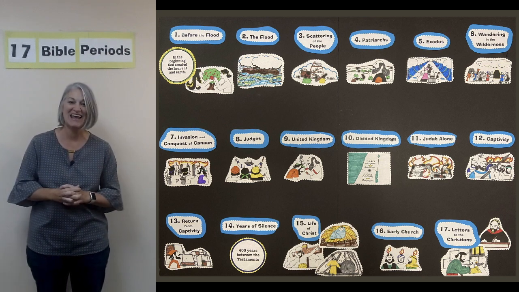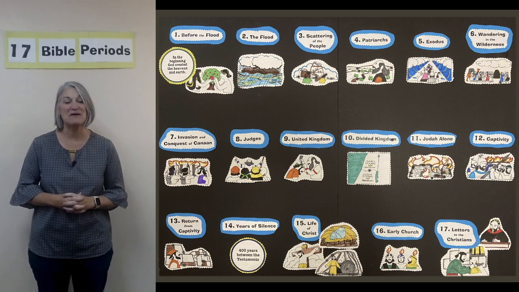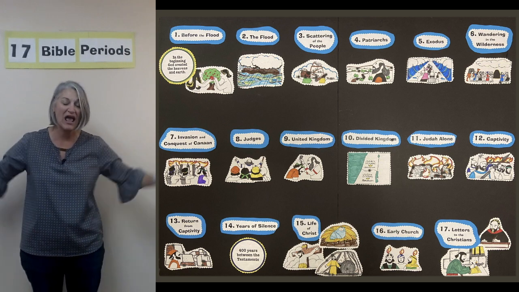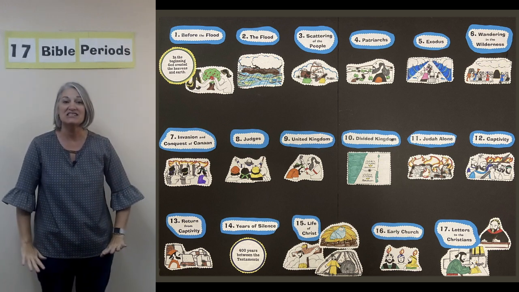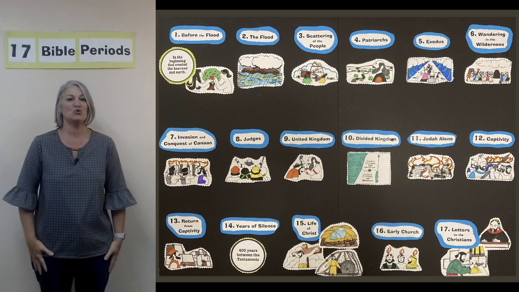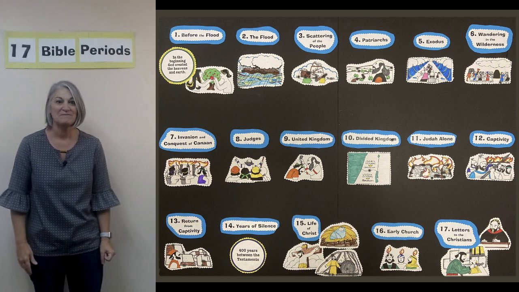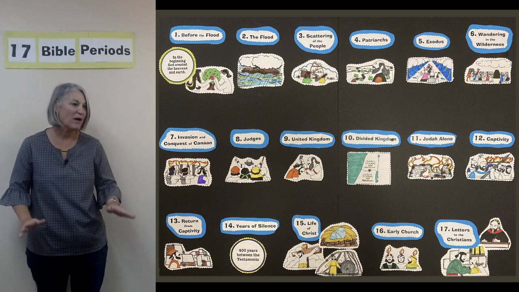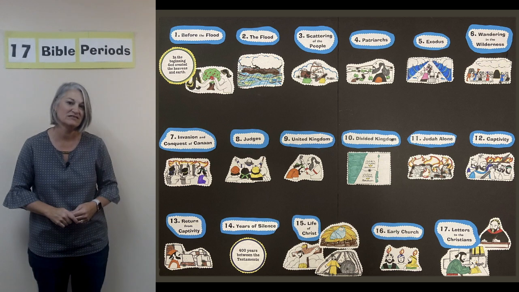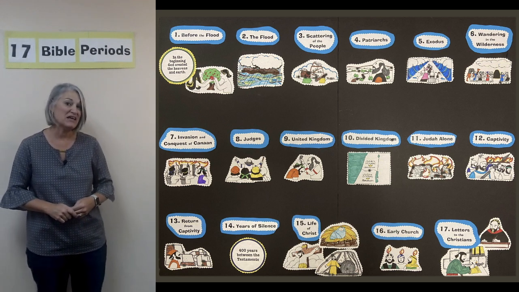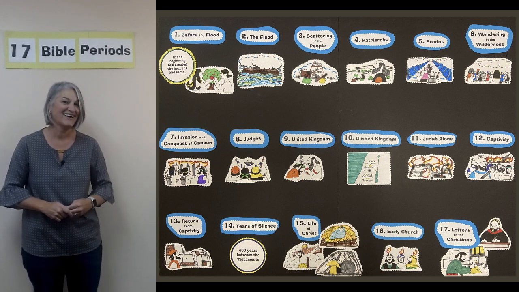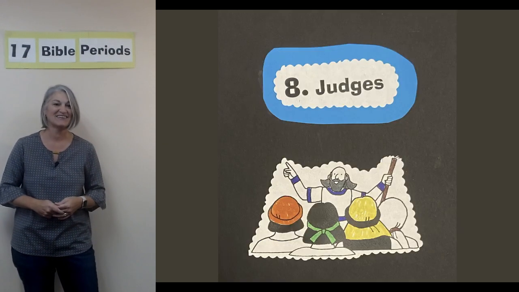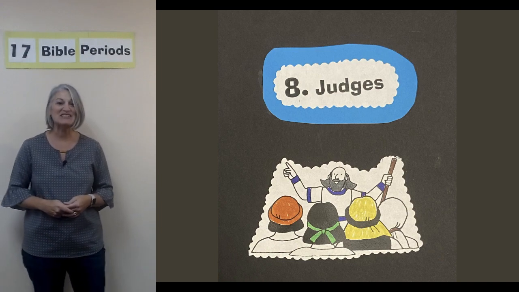So let's begin. Our first event is Samson. Remember when he used his strength to push the pillars of the temple apart and the building collapsed on the Philistines, defeating them? Was that Old or New Testament? That was Old Testament. And what Bible period does that fit in? Remember, Samson was a judge, so it's the period of the judges. Very good. Let's do our next one.